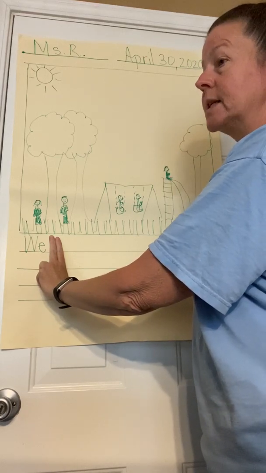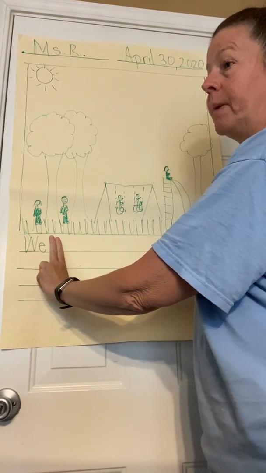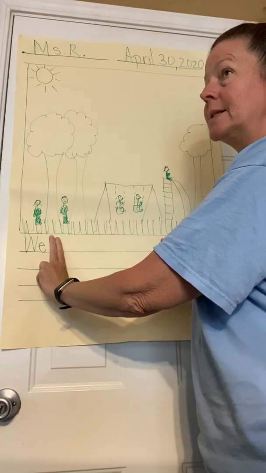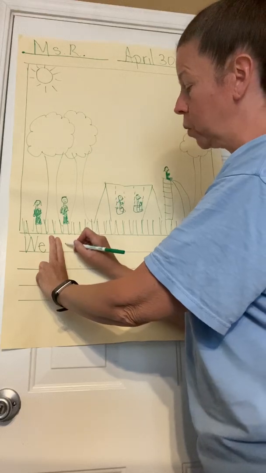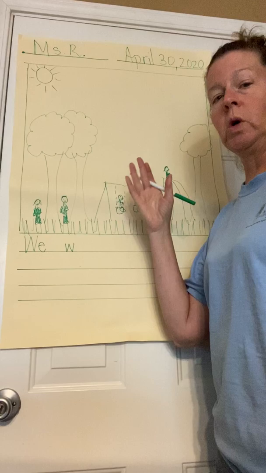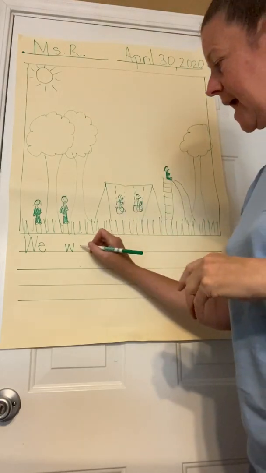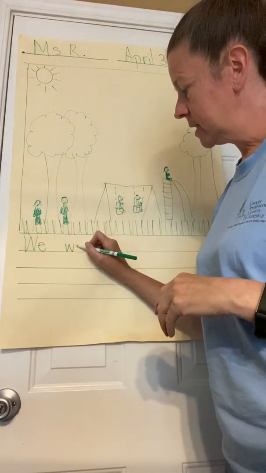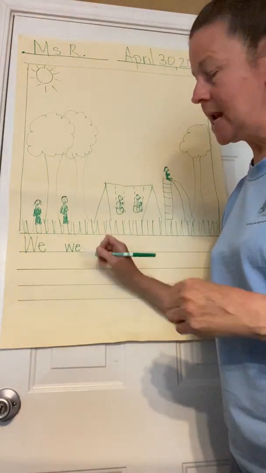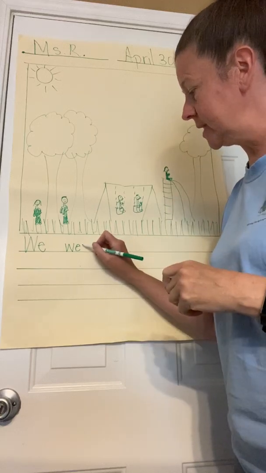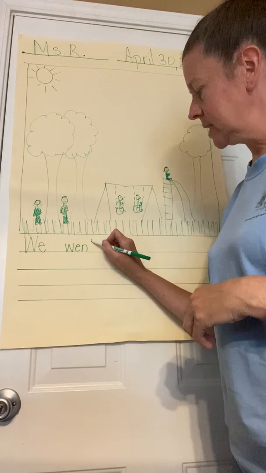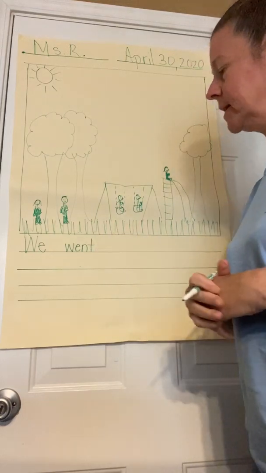So we went. Went is also a popcorn word. But if you don't remember how to spell the word went, then we need to sound it out. So the first letter is W, W, W. Walter Walrus. W, W, W, W. Eh, eh, eh, eh. That's short E, Eddie Elephant. Went, Noisy Nick. Went, t, t. Ends with a T. So we went.